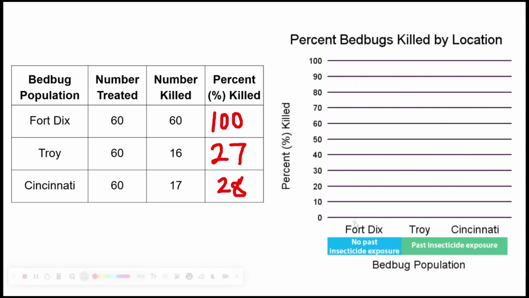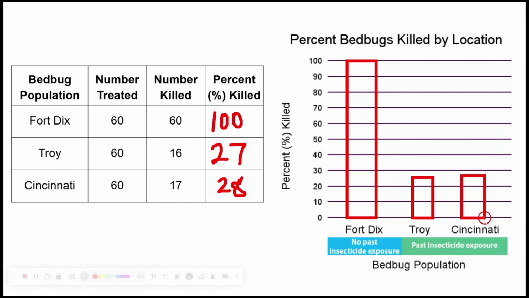In Fort Dix, the bedbug population with no past insecticide exposure, 100% of those bedbugs were killed when we treated them with insecticide. In Troy, this is a population that has had past exposure, 27% were killed when they were treated with the insecticide. In Cincinnati, a population that also had been exposed to the insecticide, 28% were killed when they were treated with the insecticide.